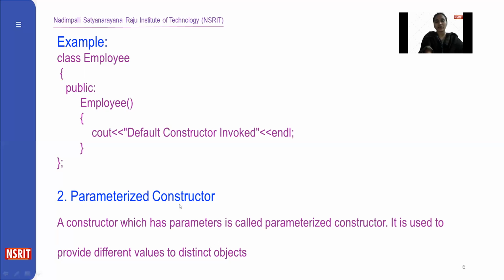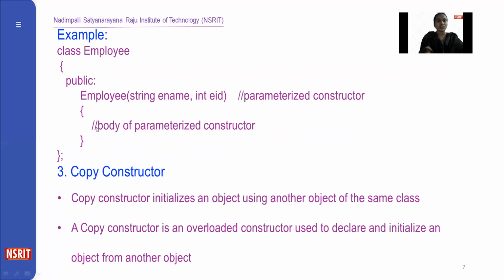So by using the parameterized constructor, we are passing different values to distinct objects in the same class. So it is a parameterized constructor, and this is the example of the parameterized constructor. Default means it has no parameters, so it is called a default constructor.